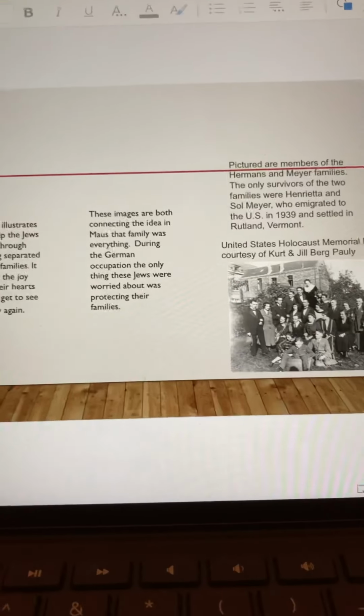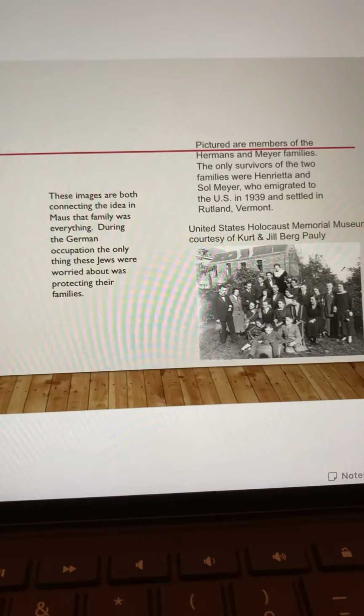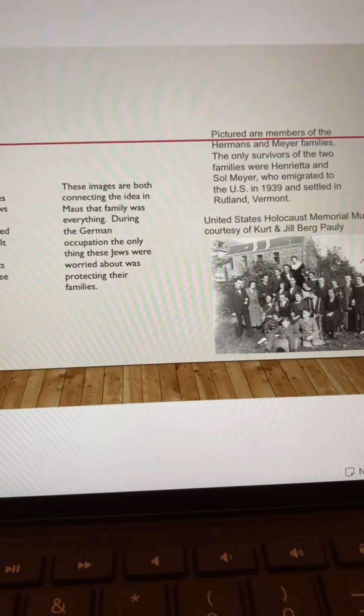So, these images are both connecting the idea in Maus that family was everything. During the German occupation, the only things these Jews were worried about were protecting their families, because all they had left from the Holocaust was their families. The Holocaust took everything from these Jews.